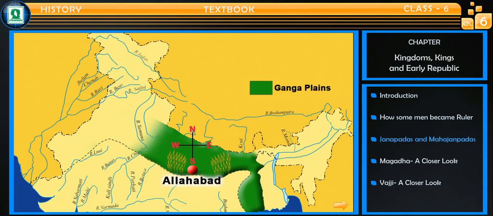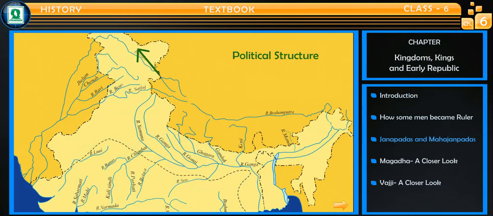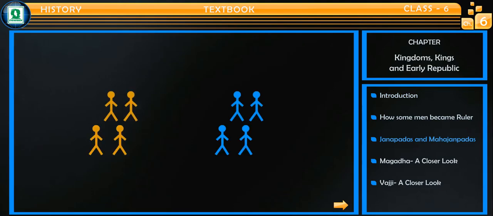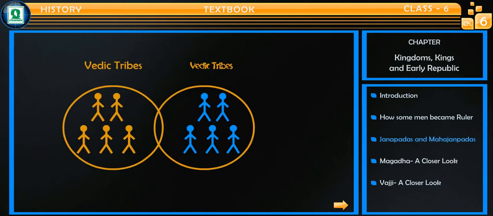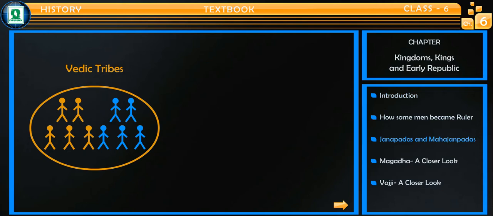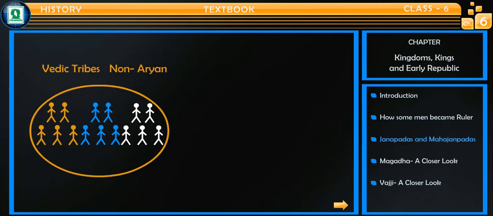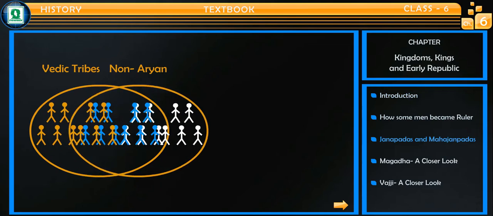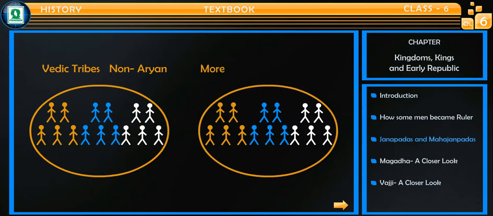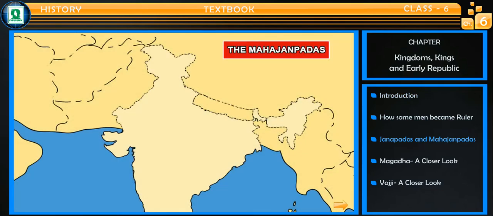All this led to gradual agricultural expansion as well as growth of population. This resulted in a major change in the socio-political structure of Janapadas. Due to expansion in population and agriculture, Vedic tribes came in closer contact with each other and with the non-Aryan population. This led to the formation of larger territorial entities, some of which became more important than the others, and were known as Mahajanapadas.